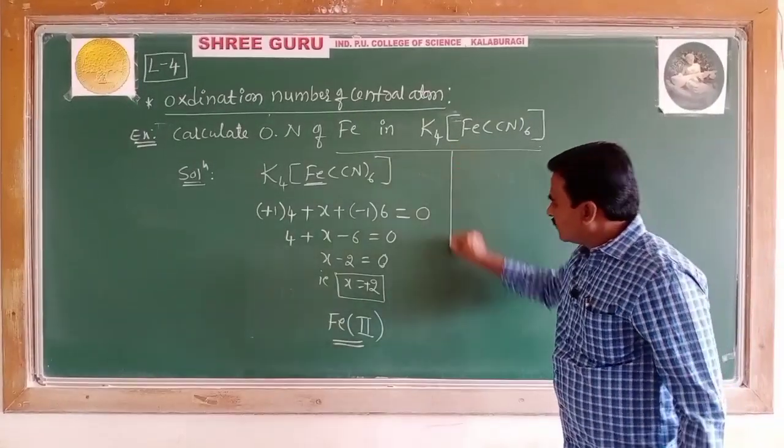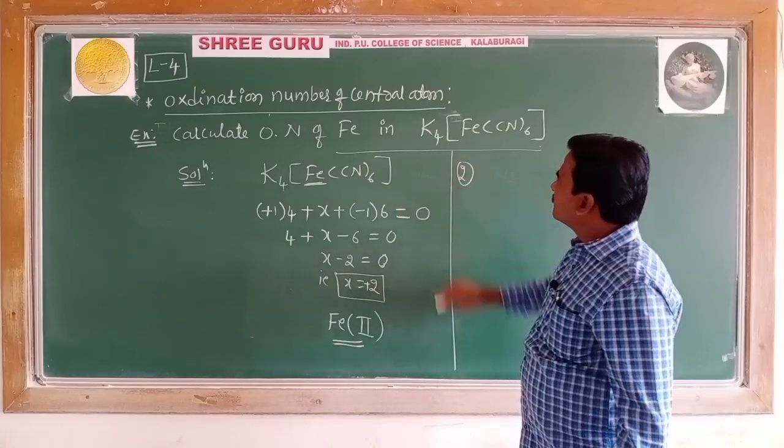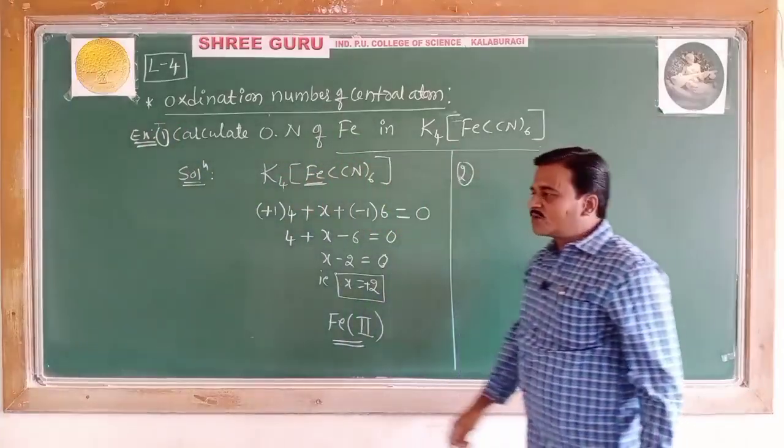Now you can practice with example 2. This is example 1, now you calculate example 2.